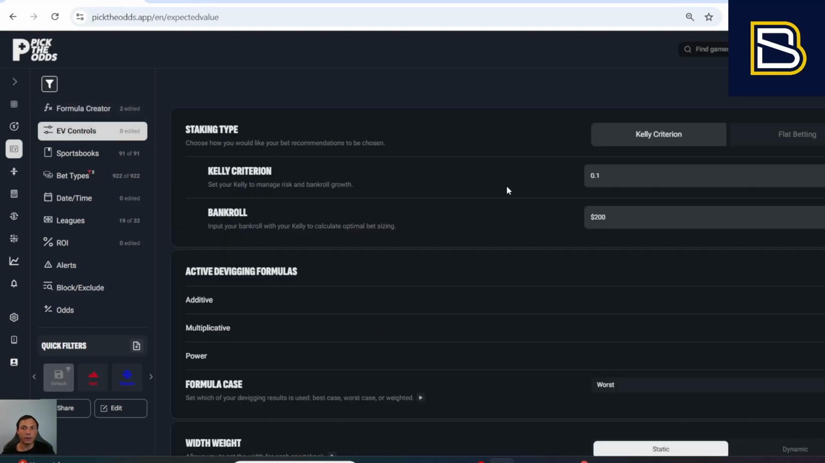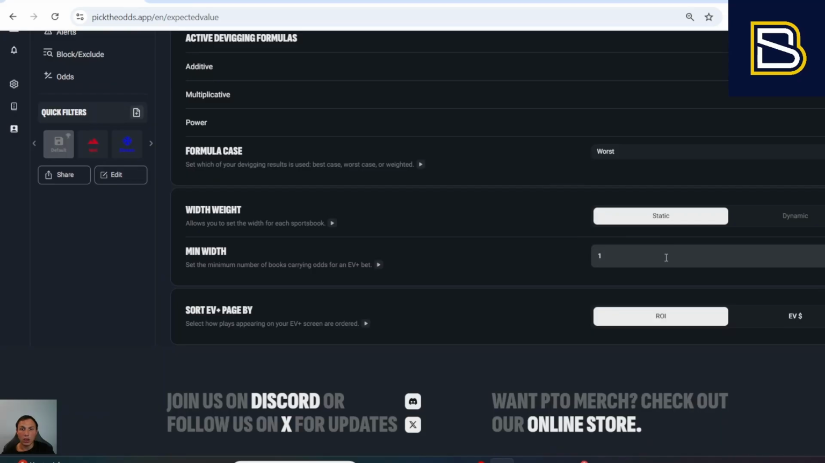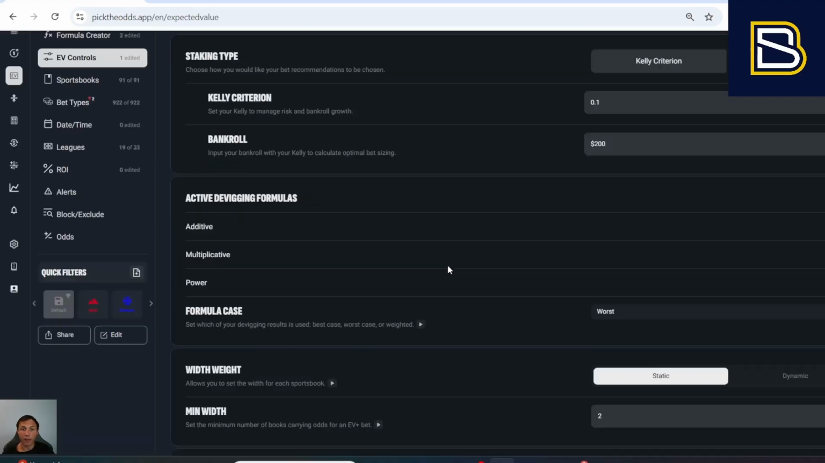Next, you have the expected value controls. Now, this is where you can set your bankroll if you want to go flat betting, Kelly criterion, and you can set up your filtering exactly how you want it to be. You can change the minimum or maximum number of width of books, meaning how many books are used for devigging, whether it be 1 book, 2 books, or 5 books.